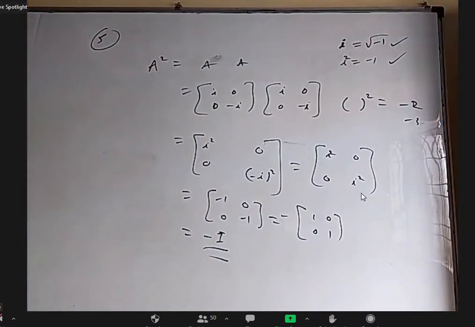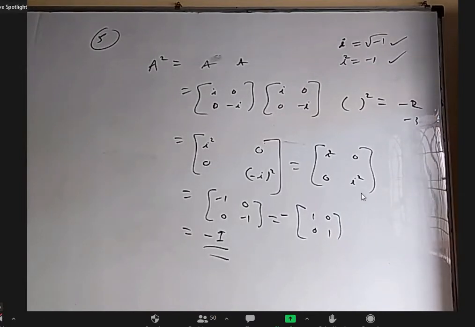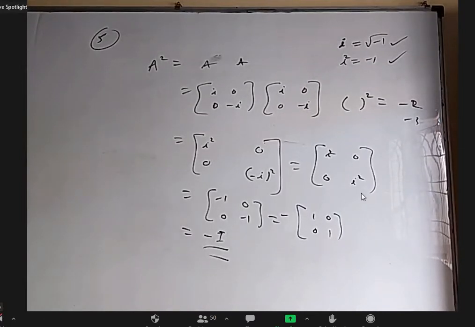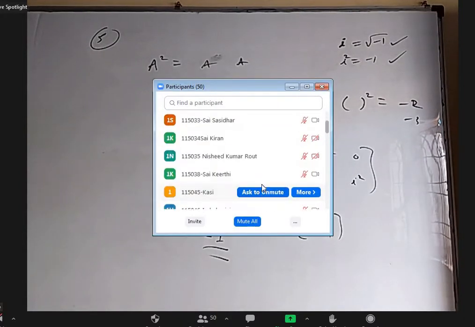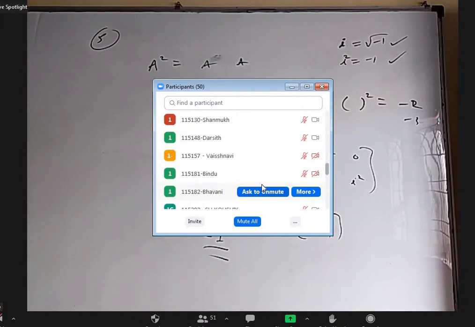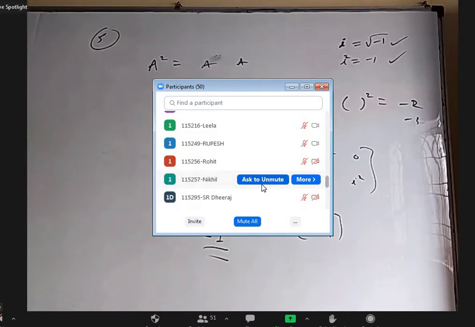Mrudula, are you there in the class? Mrudula? Roll number 221, 115, 221. Are you there in the class, Mrudula? Not there. Okay.